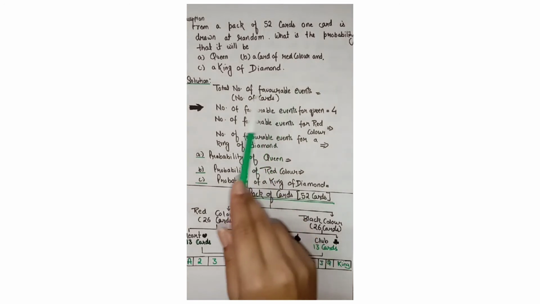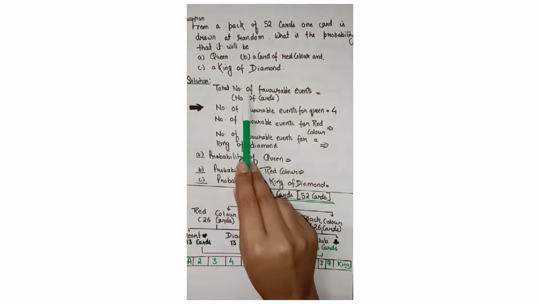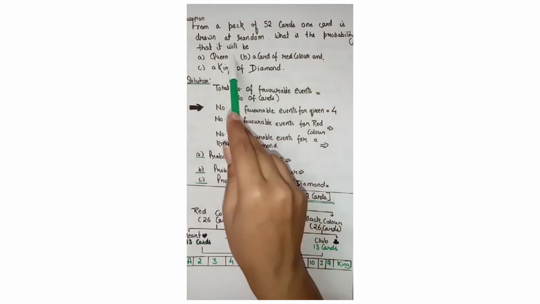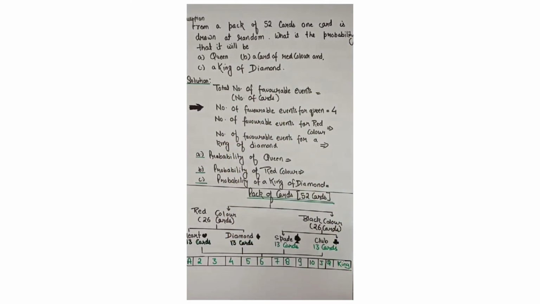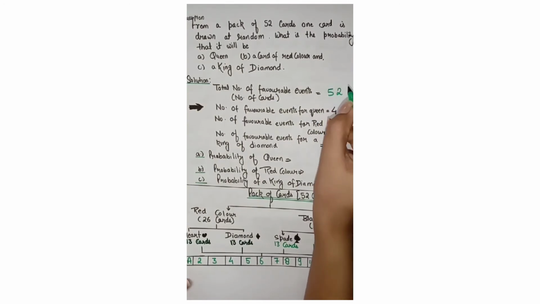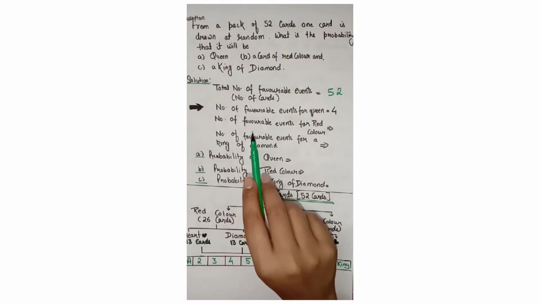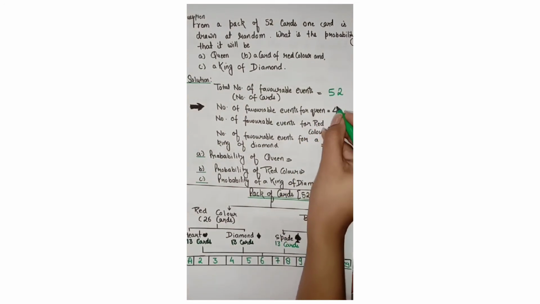First of all, what we require is the total number of events. In each of the cases, the total number will be 52 because we are drawing the card from 52 cards. Next, for the first question, what is the probability that it will be a queen? How many queens are there? Queens are in the red color also. That means the heart queen will be there, diamond, spade and club will be there. So altogether we will have 4 queens.